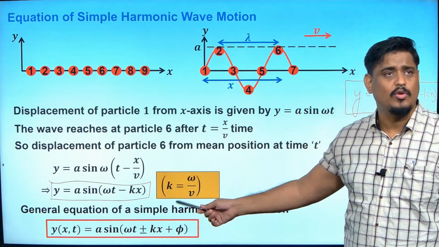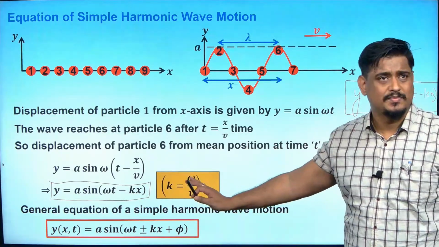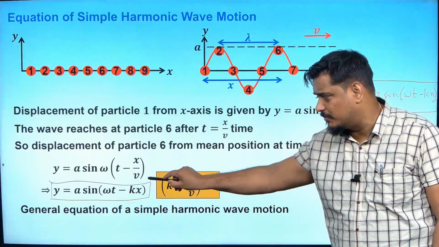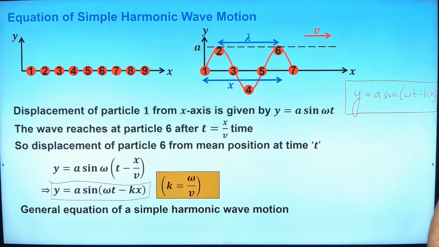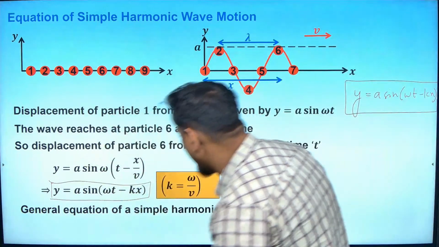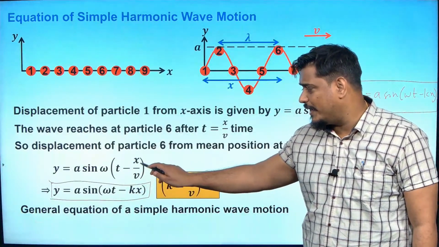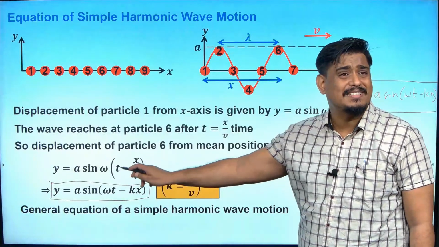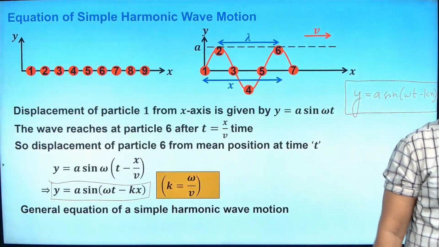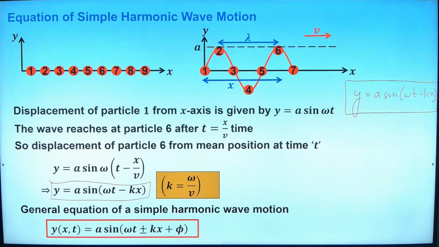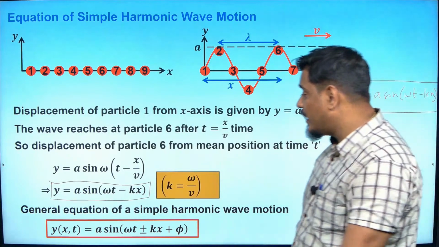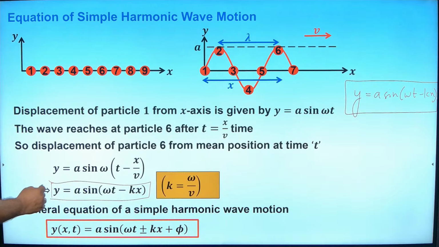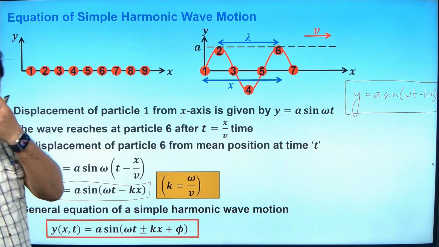Okay, so k is equal to omega by v. Is it clear to you? So when I put the value of omega inside, I hope you are understanding how this term to this term has come. Clear, no? Omega has gone inside, and if omega goes inside, then here it will become omega into x by v, where v is equal to omega by k. Omega gets cancelled, so we will get k into x. So we got the equation of y as a sine omega t minus kx. I will talk about this last thing that I have mentioned on the board. But first, this is clear to you, how y became a sine omega t minus kx?